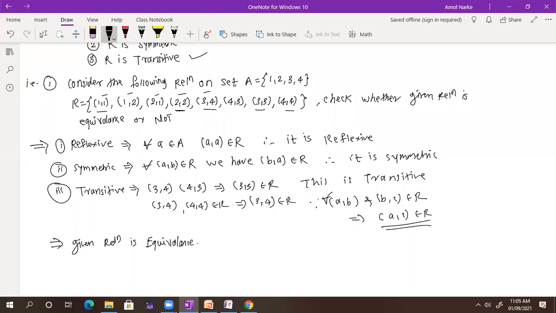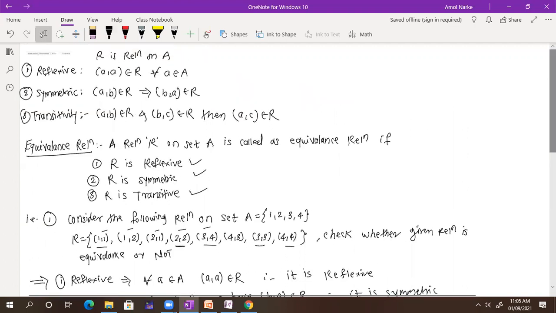So let's repeat the transitive definition for you. What does the transitive definition say? A goes to B and B goes to C. What is common here? A starts from B and B starts from C. So that B is common here. Then this implies A goes to C, like that.